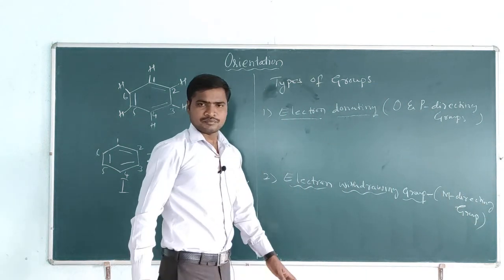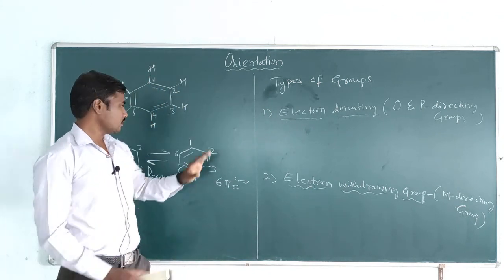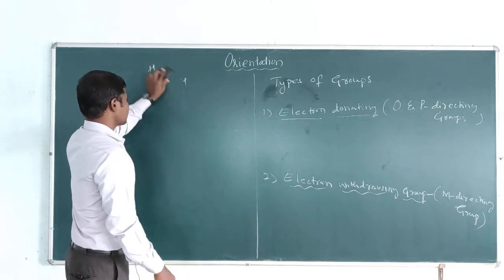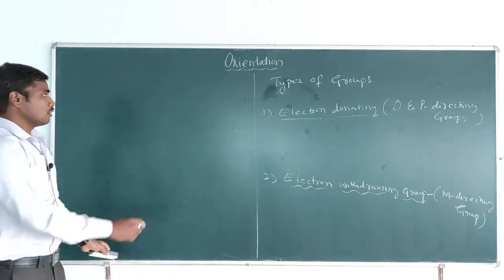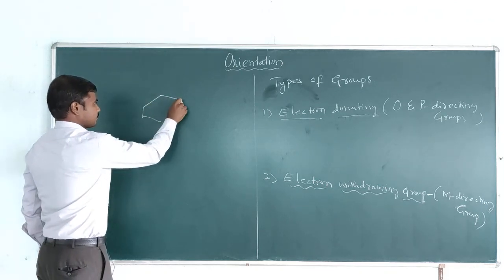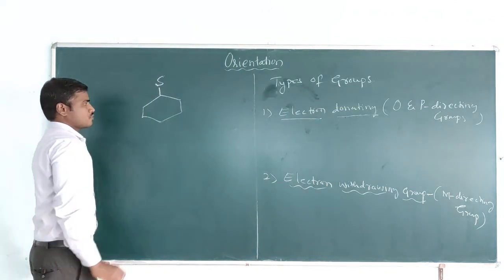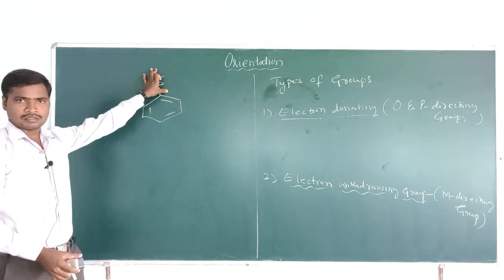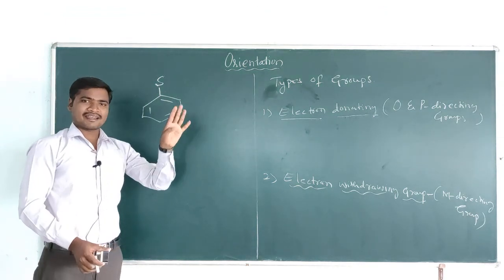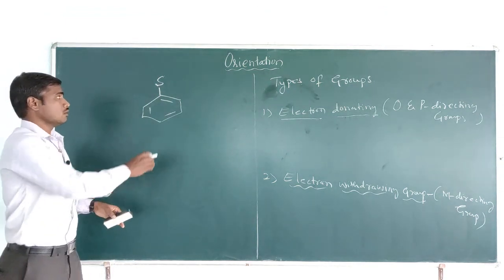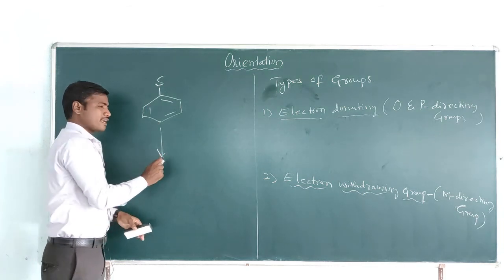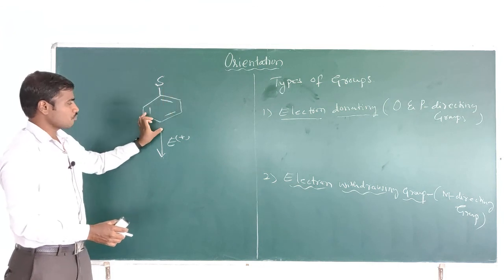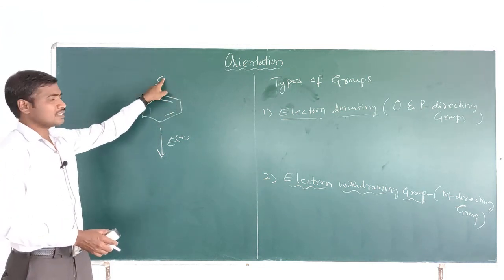So I explained that in a monosubstituted benzene molecule, the group directs the second electrophilic substitution to particular positions that depend on the type of the group.